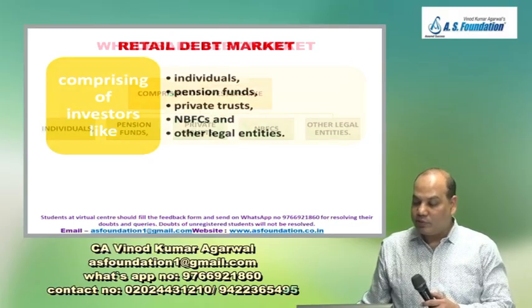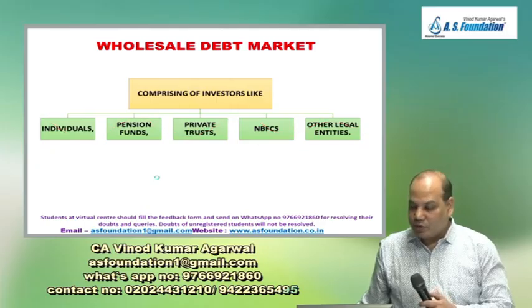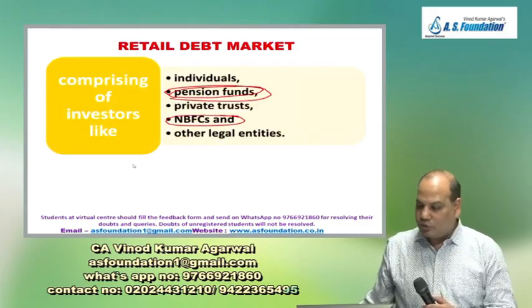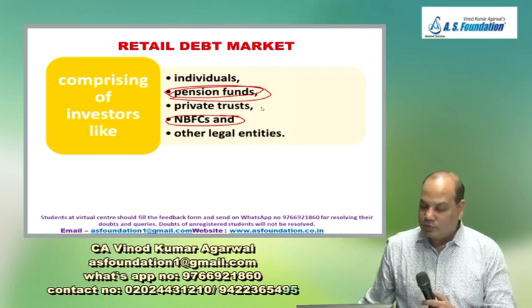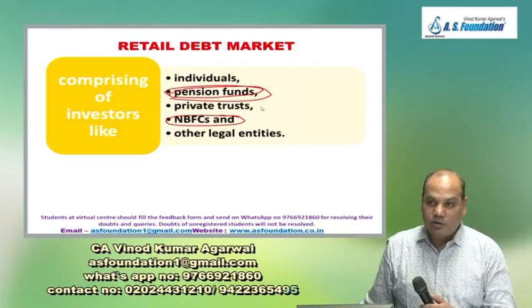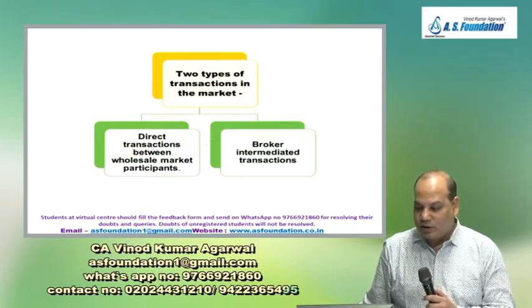These players buy in terms of crores and thousands of crores of rupees. Whereas they may not invest thousands of crores of rupees in one go. So you can put them as wholesale also. That means he can come under wholesale category also. But their volume will be much lower than, say, RBI or a financial institution. So that is why the institute thinks they should be kept under retail debt category.